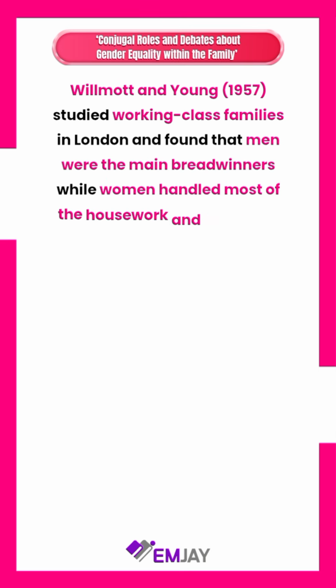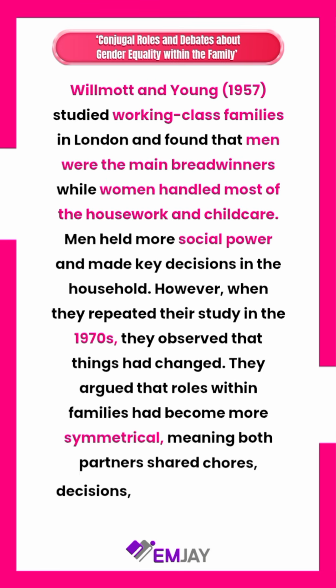Willmott and Young 1957 studied working-class families in London and found that men were the main breadwinners, while women handled most of the housework and childcare. Men held more social power and made key decisions in the household.